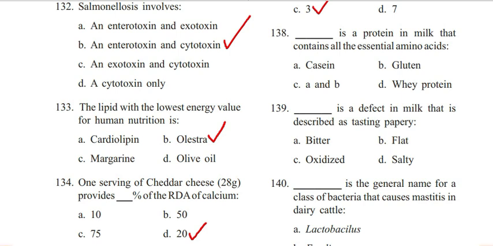Casein, gluten, A and B, D, whey protein. Answer is D, whey protein. Whey protein is used to build muscles. 139. Dash is a defect in milk that is described as tasting peppery. Bitter, flat, oxidized, salty. Answer is C, oxidized.